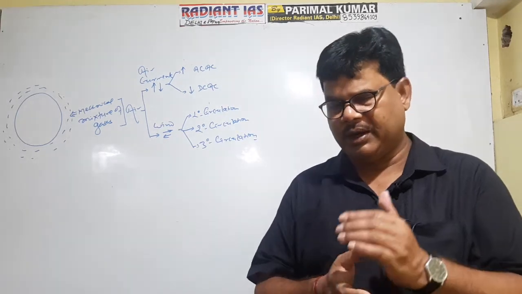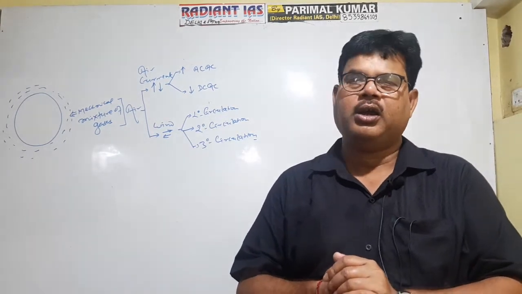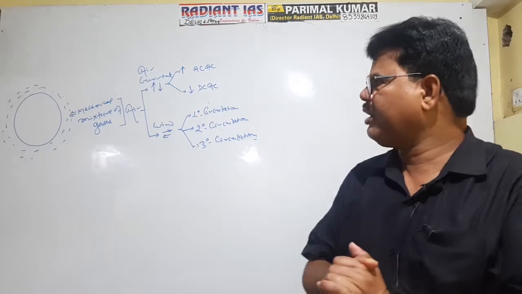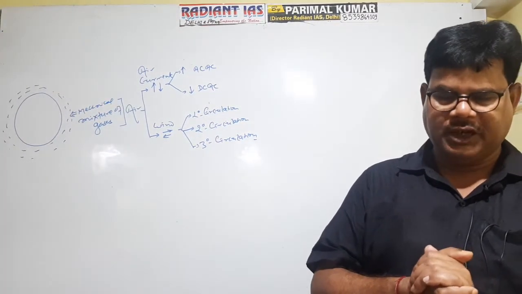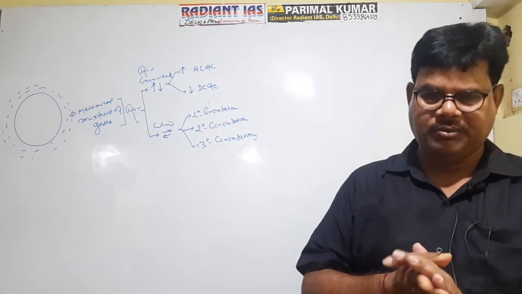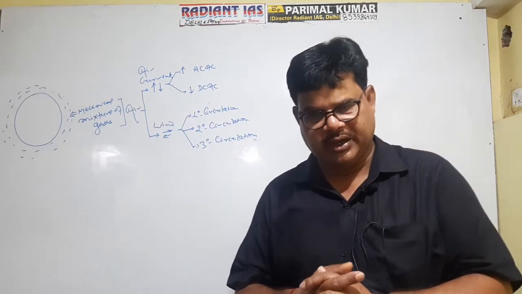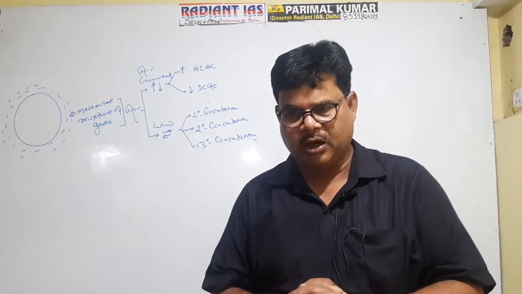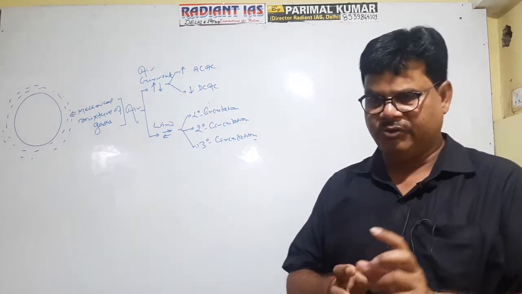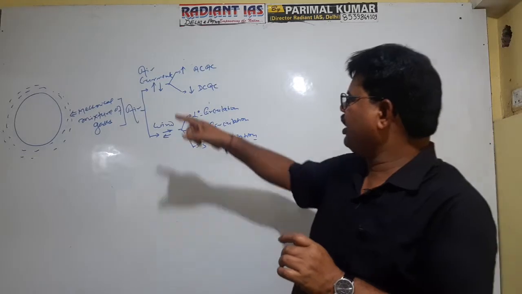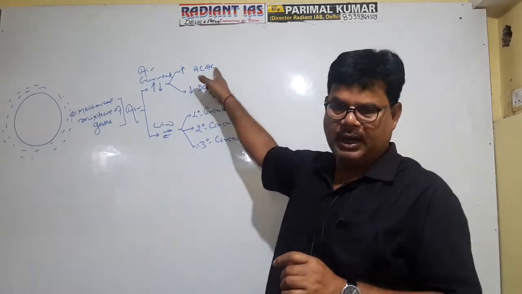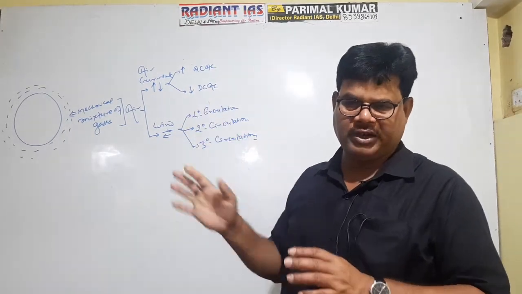It is divided into two parts. One is, if there is vertical mobility of the air, it is referred to as air current, and if there is horizontal mobility of the air, then it is referred to as wind. There are two types of air current, that is, vertical mobility: one is the ascending column of air current, and the second is the descending column of air current.